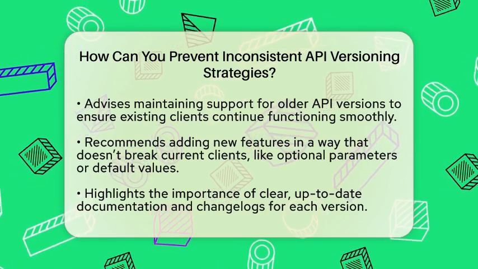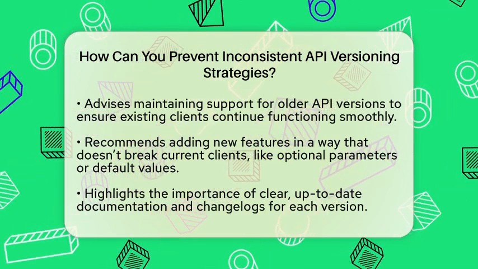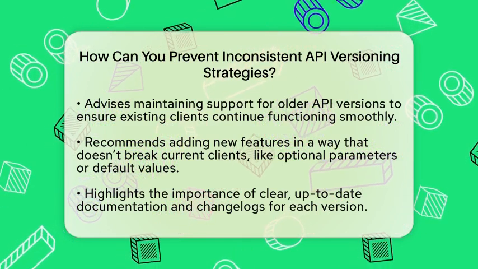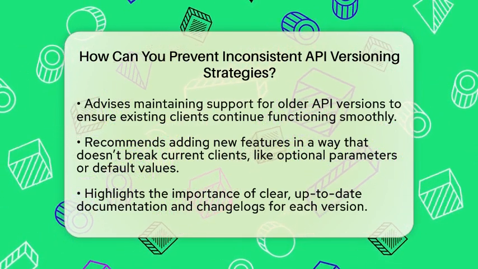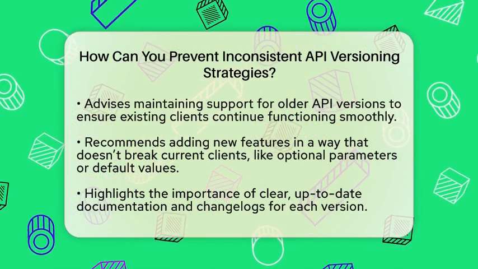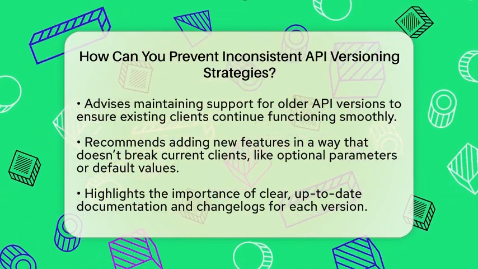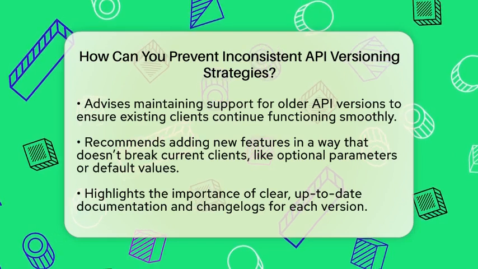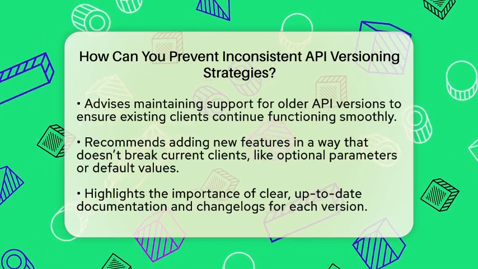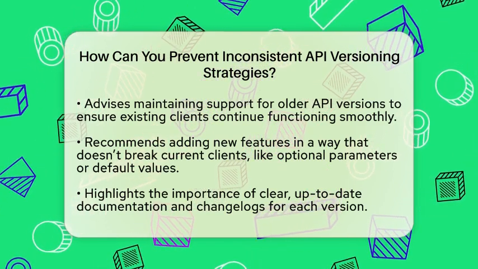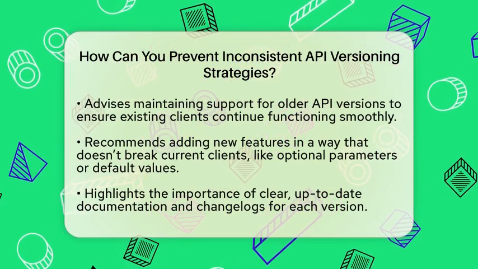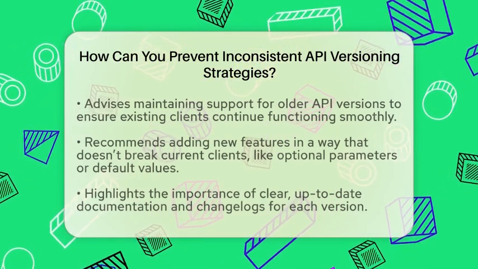Always aim to keep your older versions working smoothly. When you add new features, do it in a way that doesn't break existing clients. For example, add optional parameters or default values instead of removing or changing existing ones. Supporting multiple versions at the same time is also helpful. This allows clients to stay on older versions while they update at their own pace.